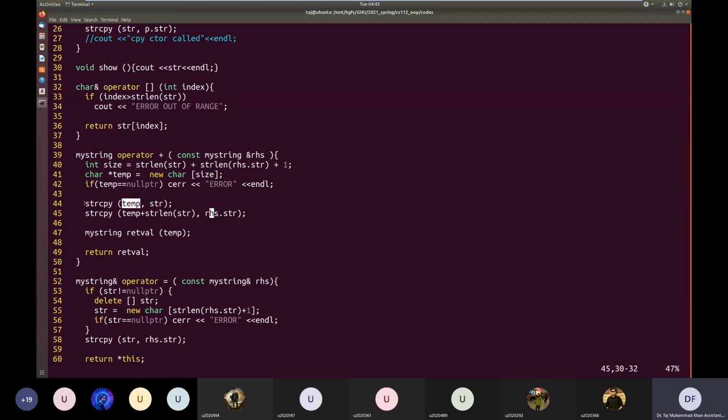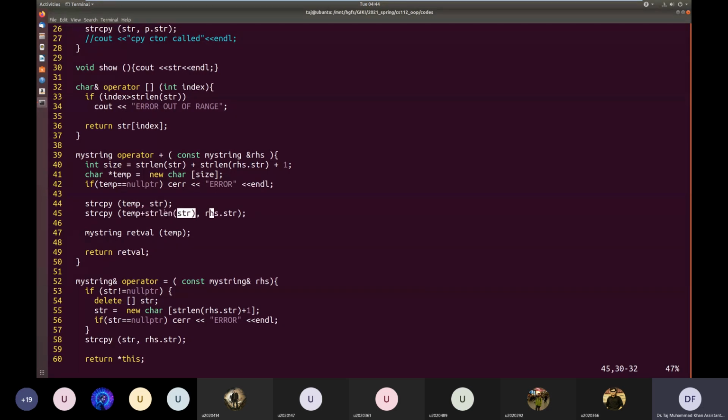It first copies the left hand operand of the plus operator at the start of temp, the starting address of temp. Then after the first string, at temp plus strlen of str, it calculates the address inside the array after the first string.